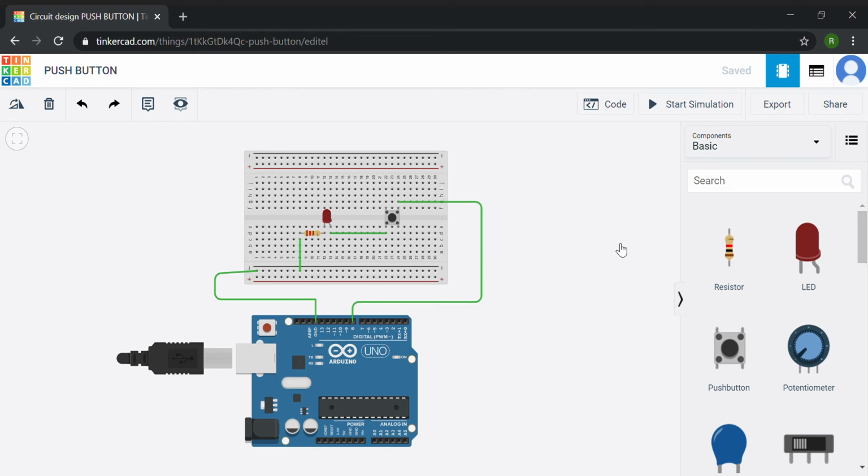Now, what are the components we need for this LED light blinking using a push button? For this we need a single push button, an LED, a resistor, a breadboard, and an Arduino UNO, of course. As I said in my last video, the ground is always connected to the negative platform, and the negative is connected to the negative side of the breadboard. The main objective here is using a push button.